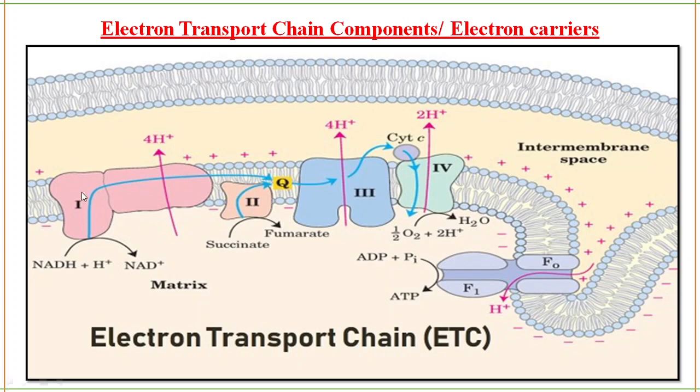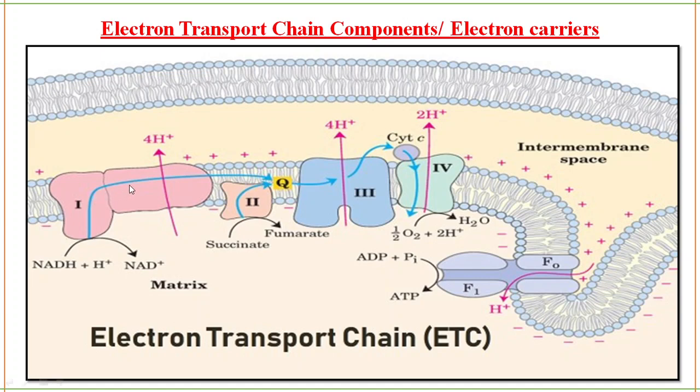We call it NADH dehydrogenase or NADH reductase, which is also a proton pump. NADH will be oxidized to form NAD plus with the removal of electrons. Electrons from here move to the electron carrier, coenzyme Q, which we also call ubiquinone.